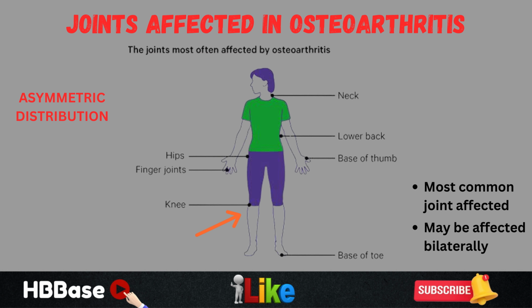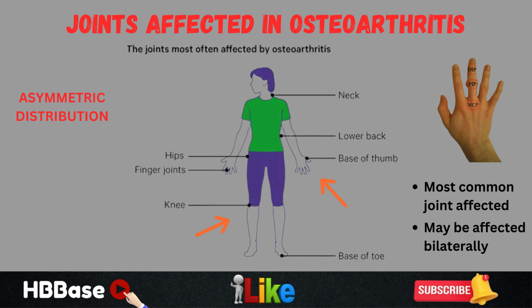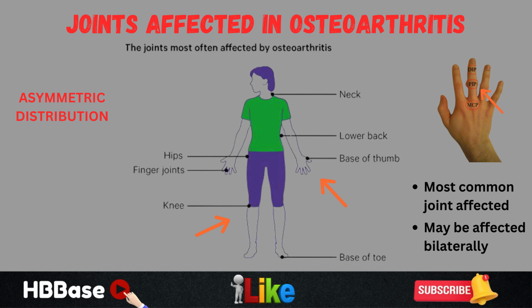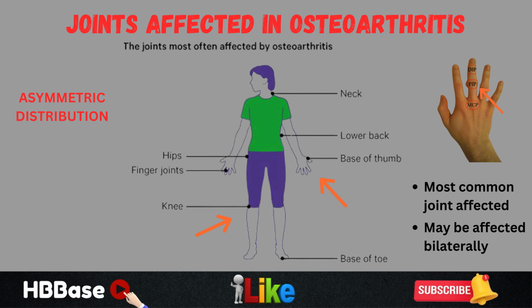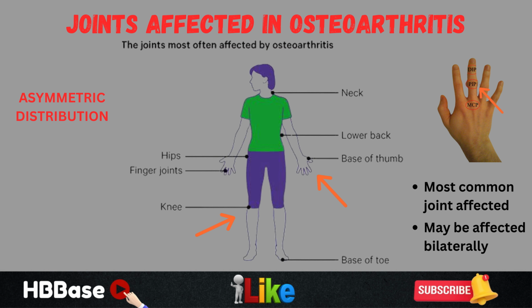And then some other common joints that can be affected include the joints in the hand. Now, we talked about the distal interphalangeal joint or the DIP joint being affected in a large number of patients, especially as those patients get older. But we can also see it in the PIP joints or the proximal interphalangeal joints, which are the joints here. And it's important to note that the MCP joints, the metacarpophalangeal joints, are often not affected. Now, there are some exceptions to this. There are some conditions that can lead to these MCP joints being affected, but most cases are going to have the DIP joints and the PIP joints being affected and the MCP joints not being affected.